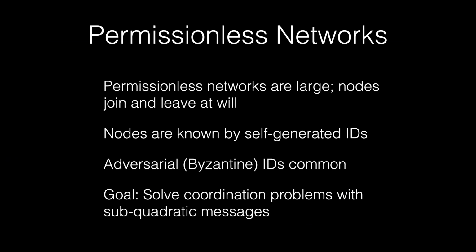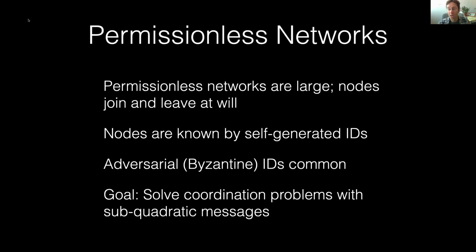The work that I'm going to talk about today is motivated by permissionless systems. The basic idea in these networks is that IDs, nodes, can join and leave at will, and they are large.